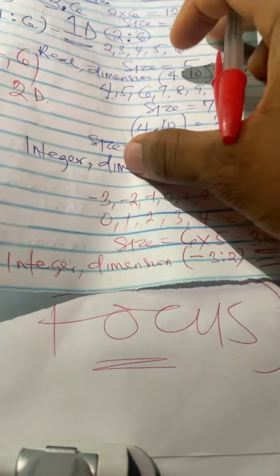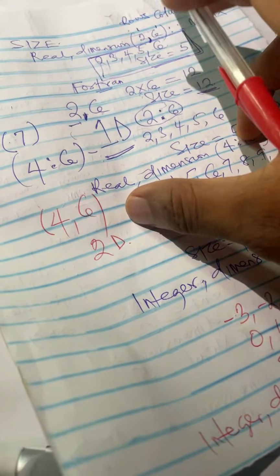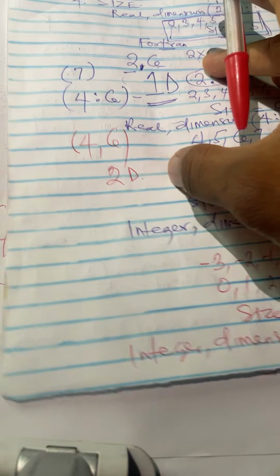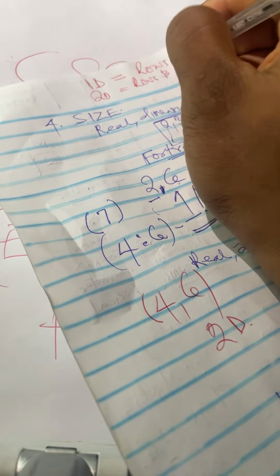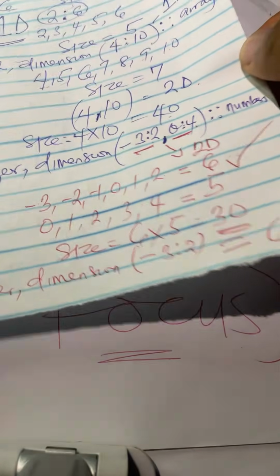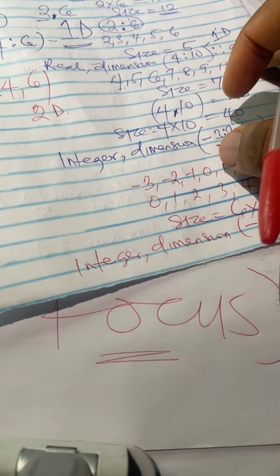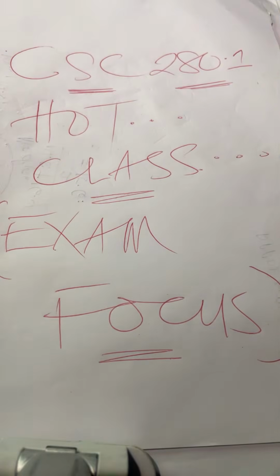So remember, I told you that in a two-dimensional array, we have rows and columns. The first one is rows, while the second one is columns. A one-dimensional array is just rows. So I want you to note that a one-dimensional array has only rows, while a two-dimensional array has rows and columns. Take very good note of that. I'll be giving you another example right away.